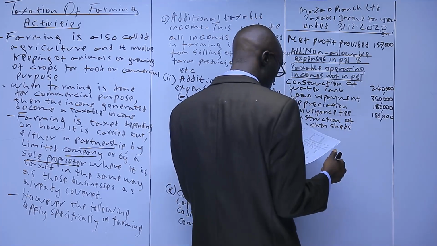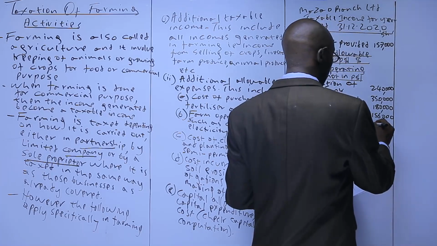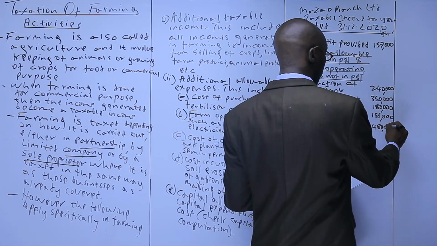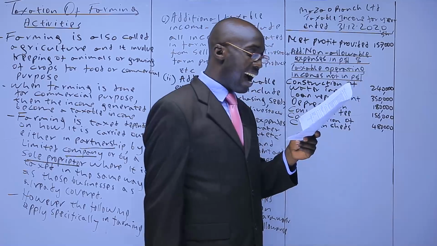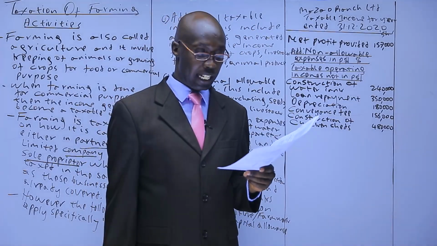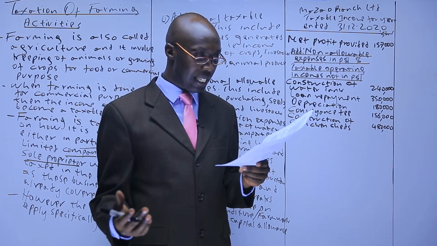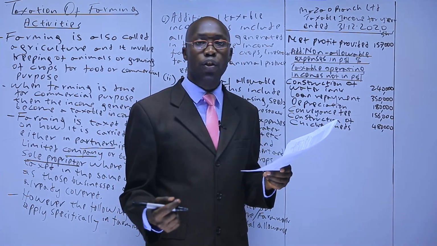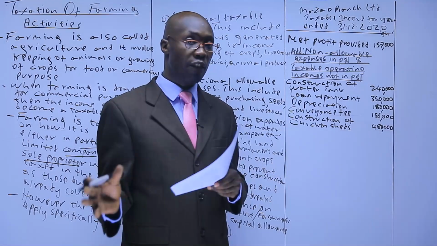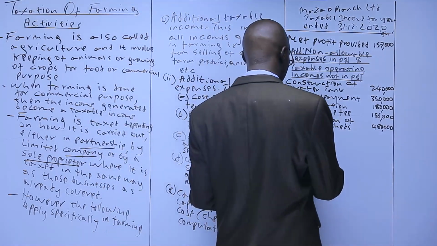Chicken sheds, a fixed asset for 80,000. Animal feeds, that is an allowable expense. We said an operational expense. Salaries and wages is allowable. Bad debt provision. Provision we don't allow unless they are specific provision. So we disallow that.